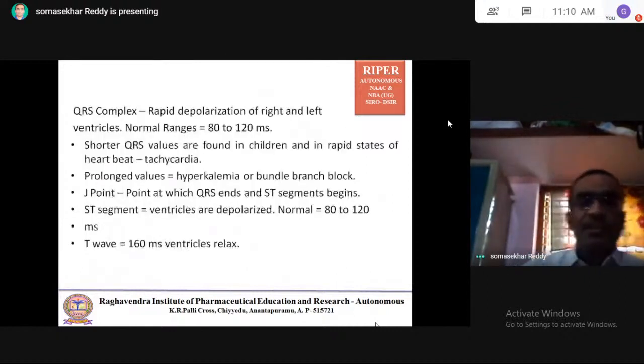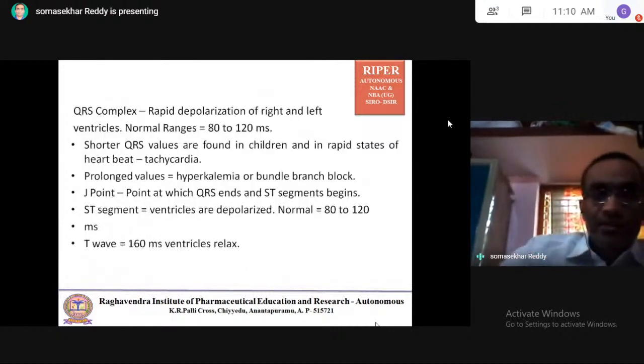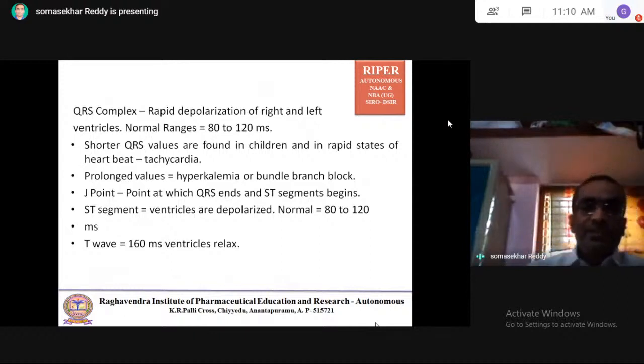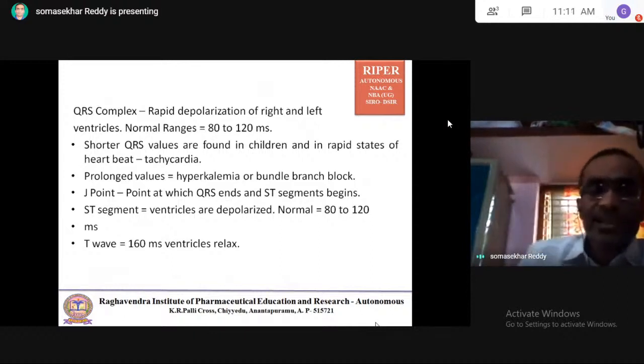QRS complex, that is rapid depolarization of the right and left ventricle. Depolarization of the QRS, ventricular depolarization by QRS complex.